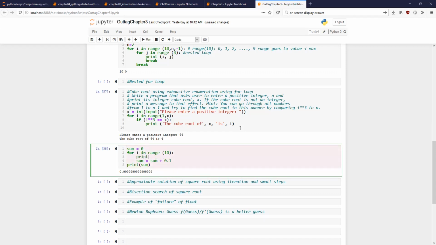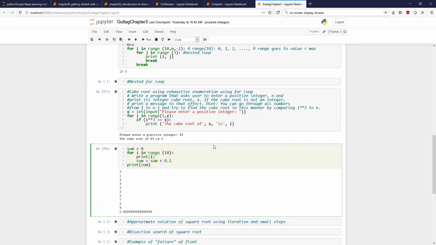Let me do this again. Print i. It is happening 10 times, no? So the value should be 1. Is that all right? Yes, sir. But it is giving me what?